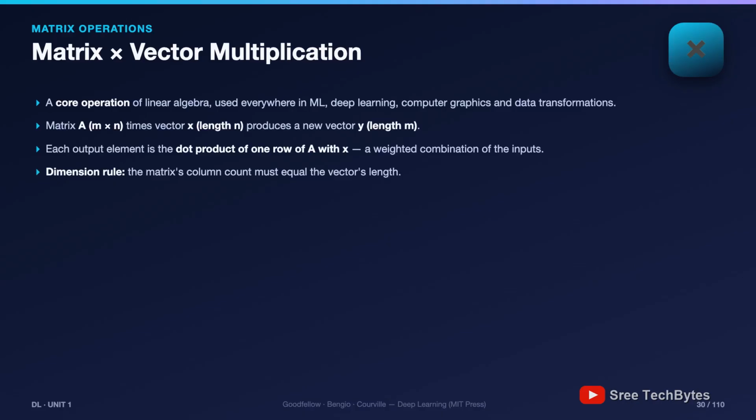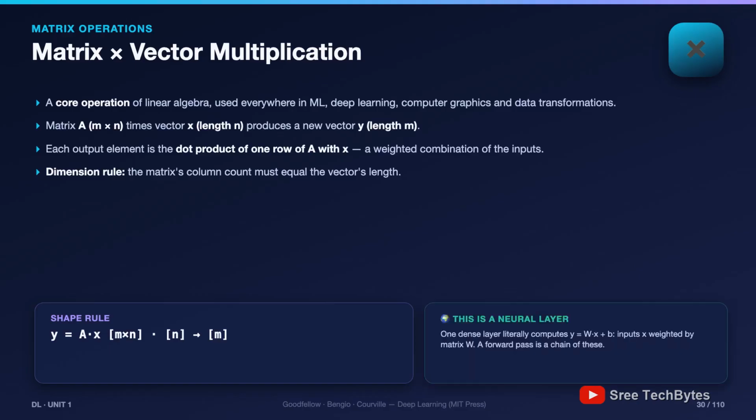Now here's the payoff, and it's on the slide in the green box. One layer of a neural network computes W times x plus b: weights matrix times input vector. That's this. A forward pass through a network is just a chain of matrix-vector products. When you hear a GPU is fast at deep learning, this is the operation it's fast at. You now know the atom.